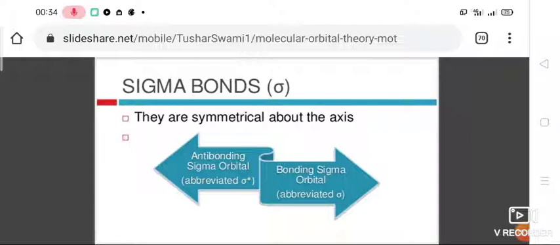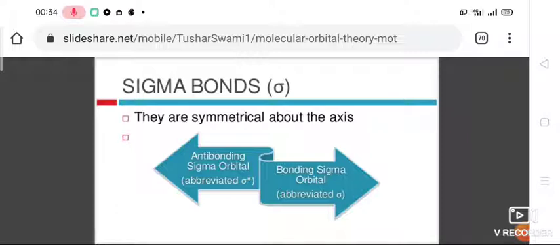So what do you mean by sigma molecular orbital? It is formed by overlapping. When it is formed by overlapping, different orbitals overlap, correct? S orbital, p orbital overlap. And this s orbital is symmetrical, that means spherical. The p orbital overlaps sidewise and head to head. So sigma orbital is a molecular orbital which is formed from overlap of two s atomic orbitals.